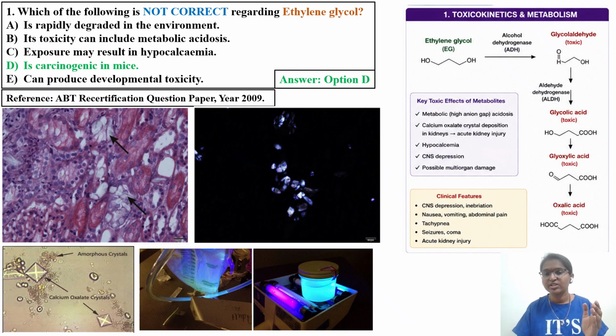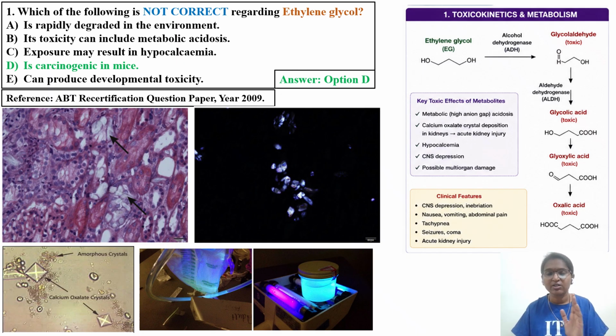Second one is calcium oxalate crystal deposition in the kidney, that is called acute kidney injury. Third one is hypocalcemia. So in our options we had hypocalcemia, CNS depression. Most of the solvents, because of their lipophilic nature, can cross the blood-brain barrier. As a result, they will cause CNS toxicity. In the case of ethanol also, you can see the same thing.